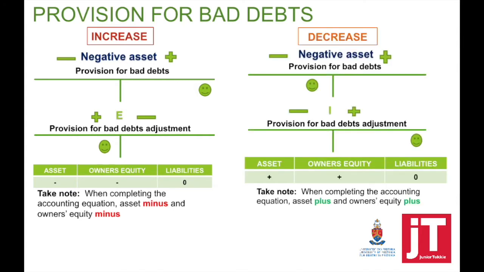When my provision for bad debts decrease, it means that provision for bad debts is debited, account credited, provision for bad debts adjustment. This will then be regarded as an income and will have a positive effect on my owner's equity. Take note. When my provision for bad debts is debited and my negative asset, it's minus, it will have a positive effect on my assets.